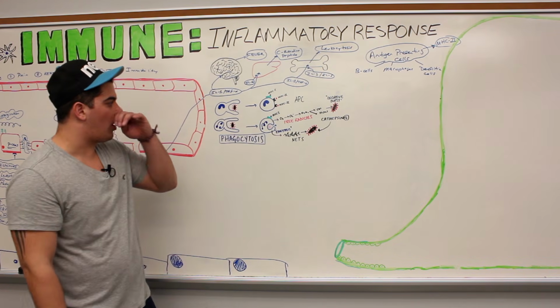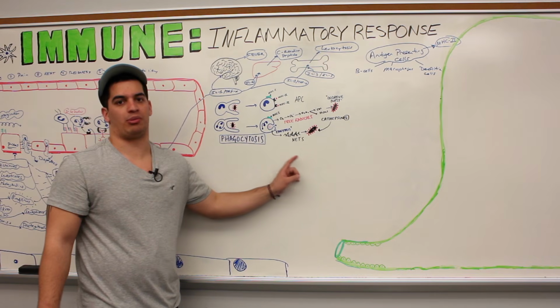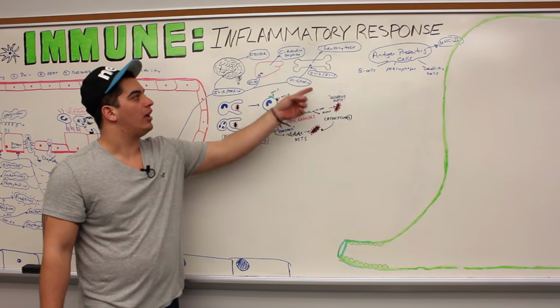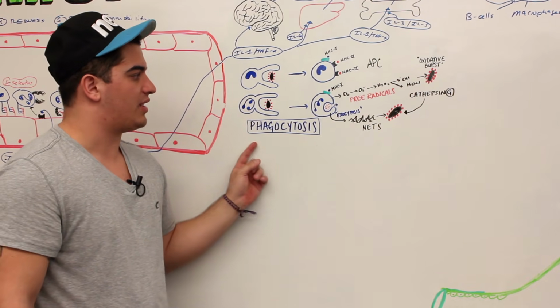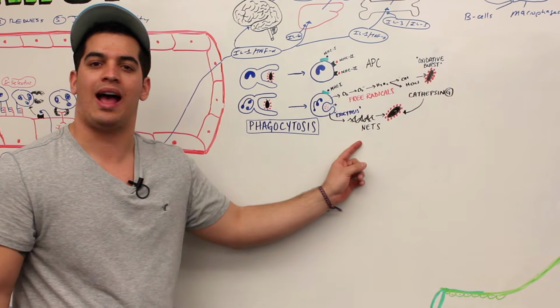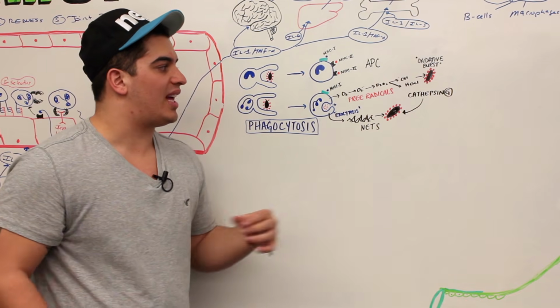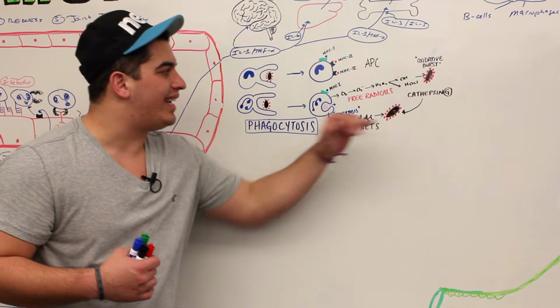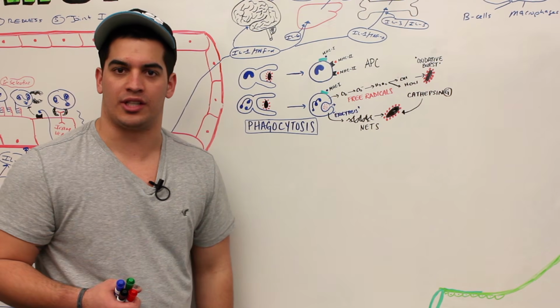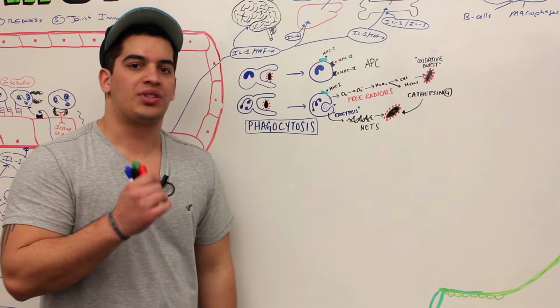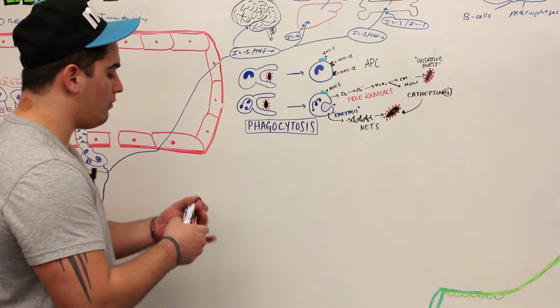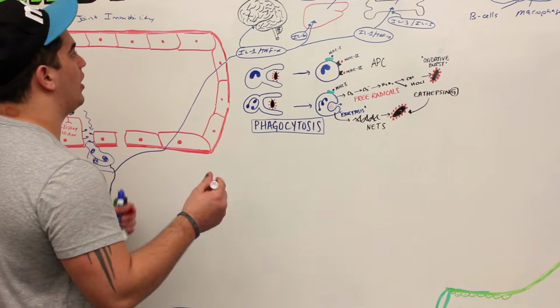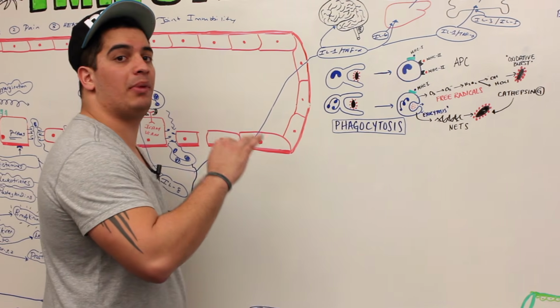So lastly, we were talking about this phagocytosis process, right? Because we've already gone over basically the entire inflammatory response with all of the vascular and cellular events, and then we went through this phagocytosis mechanism. Now, phagocytosis is not the only way that we can kill these bacteria or microorganisms. There's another way. We're still on the innate immune system, so non-specific. In this discussion, we're going to talk about what are called complement proteins.